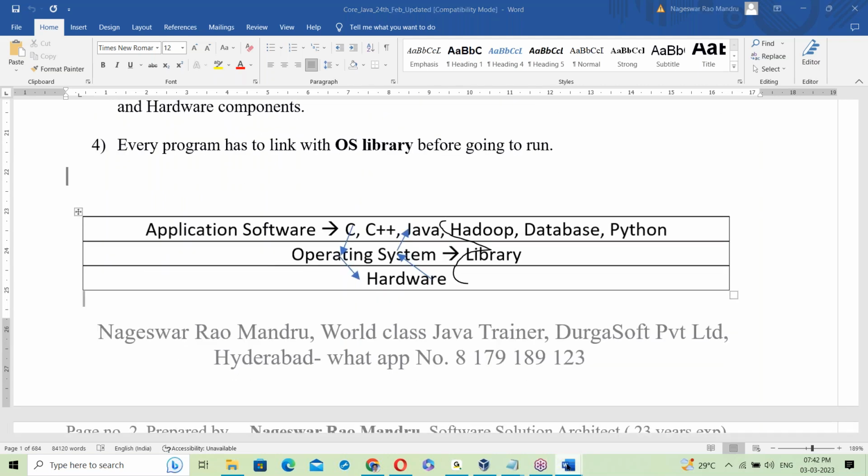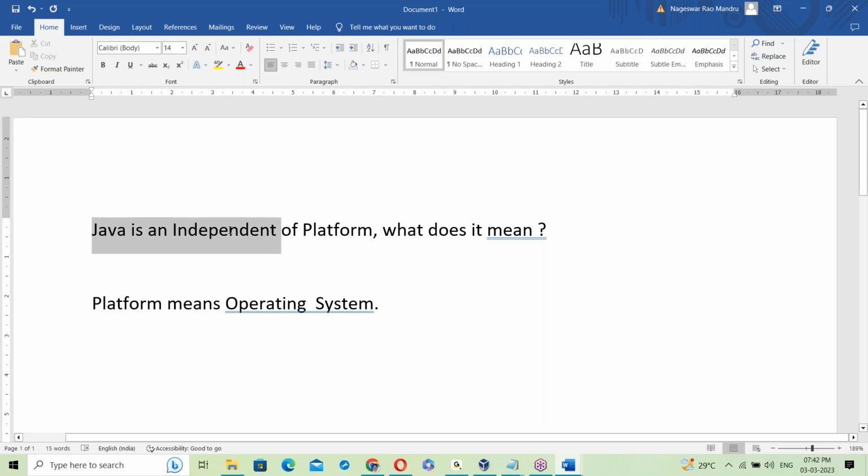Now, Java is platform independent. What does that mean? Here, platform means operating system.